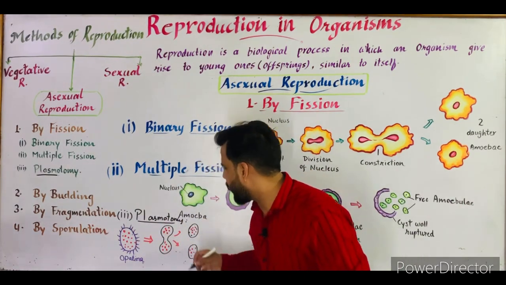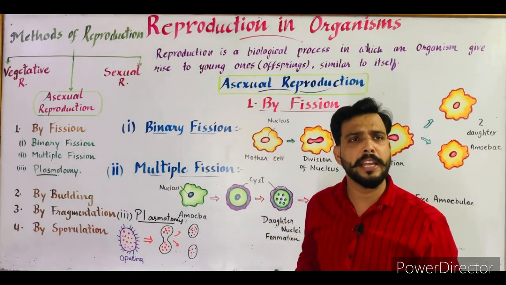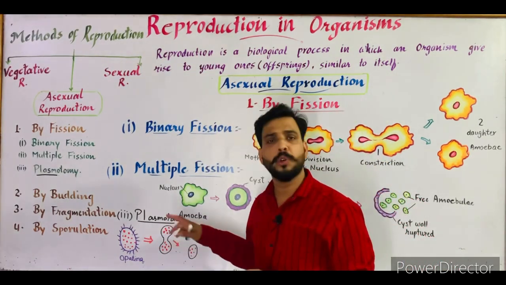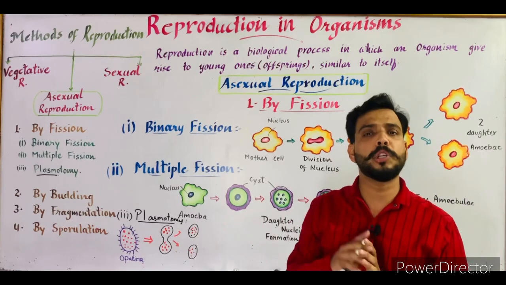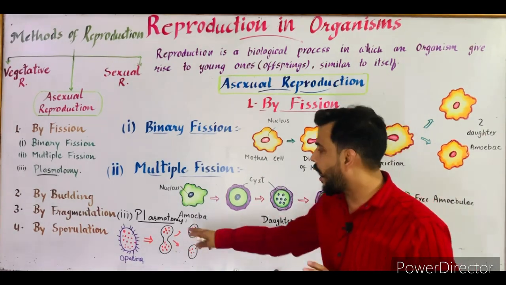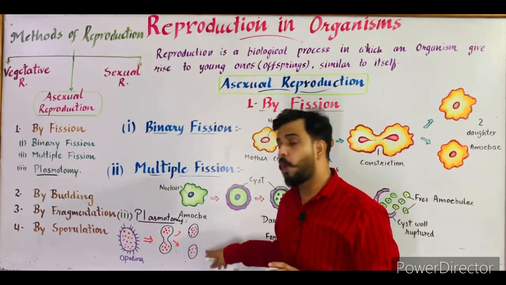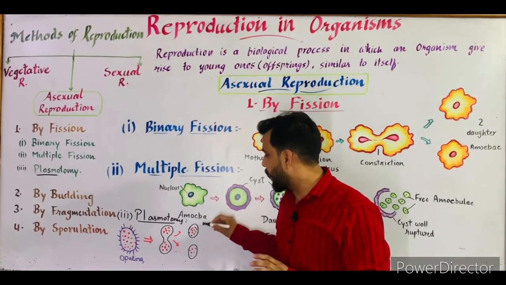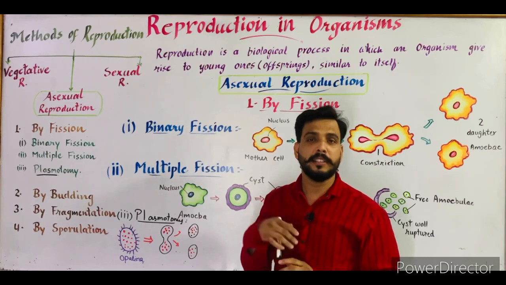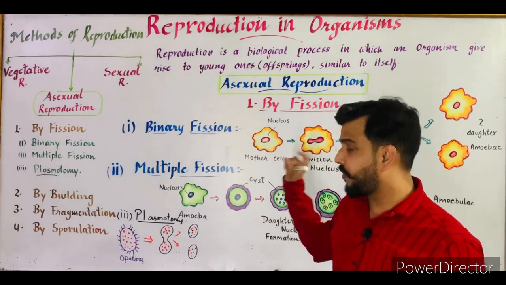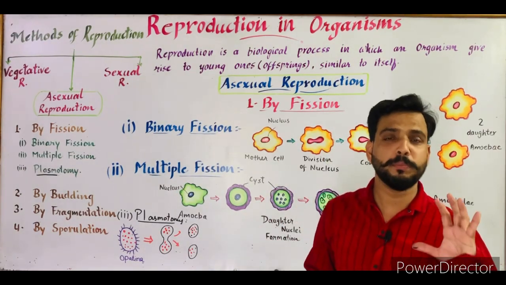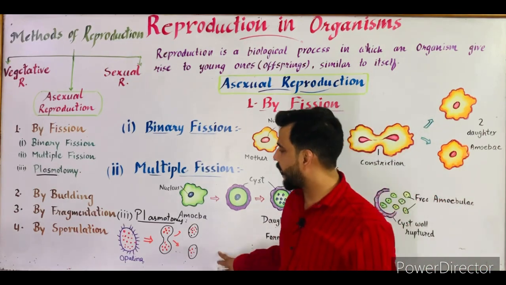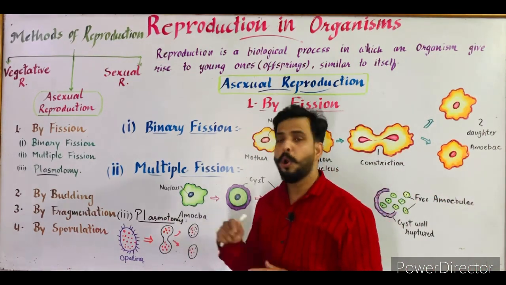For example, the mother cell has 10 nuclei and both daughter cells have 5 nuclei. So it is very important to complete the 10 nuclei. After the division, these daughter cells multiply their nuclei and become equal to the mother cell. This type of fission is termed plasmotomy, and the example of plasmotomy is Opalina.